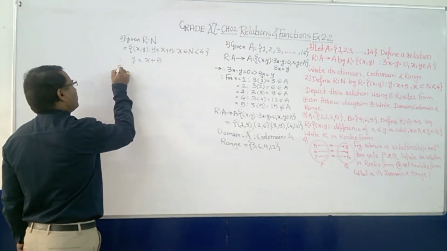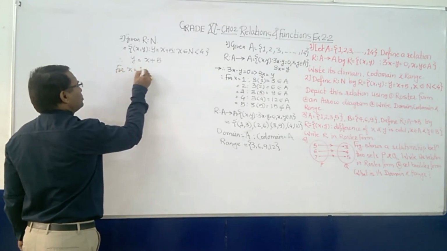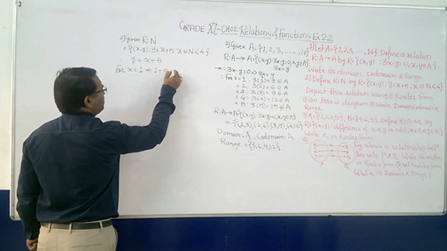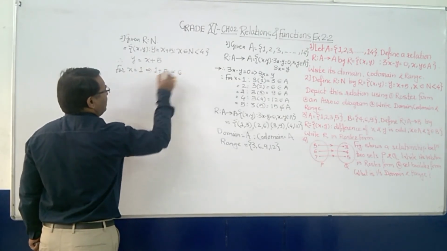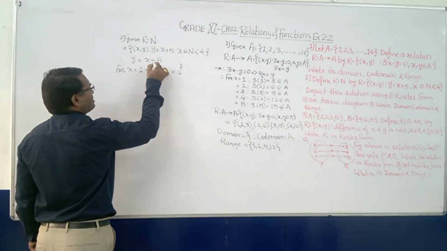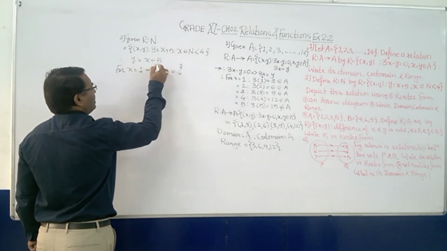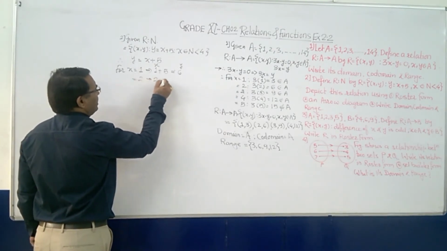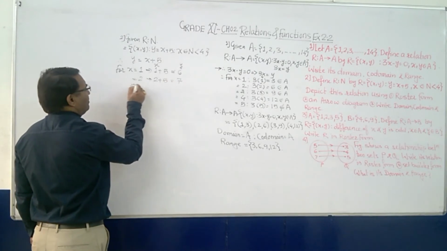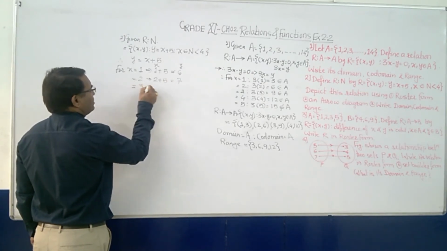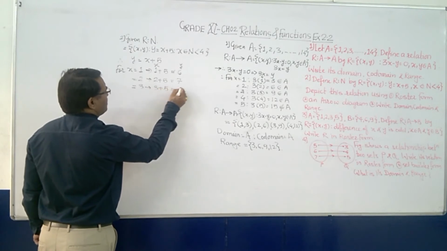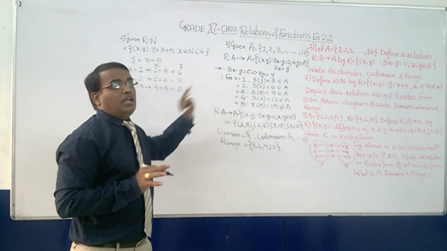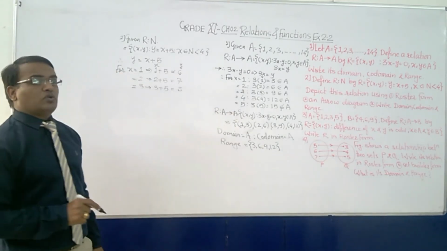Okay, so for x is equal to 1, the arrow gives 1 plus 5, that is equal to 6, right? Here you can write x and here y. So whenever it is 2, that is 2 plus 5, 7. Whenever x is equal to 3, it is 3 plus 5 is equal to 8. Now obviously you cannot take 4 because it is less than 4, not less than or equal to. So here only you have to stop.